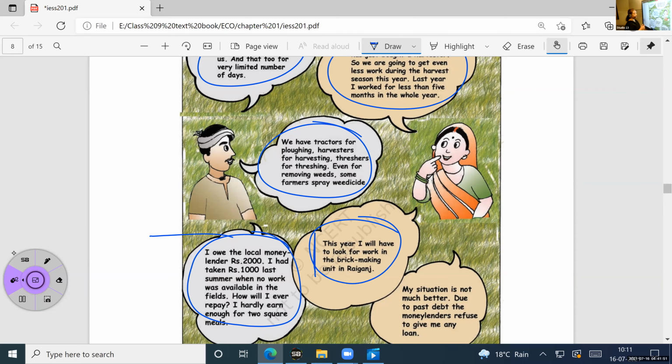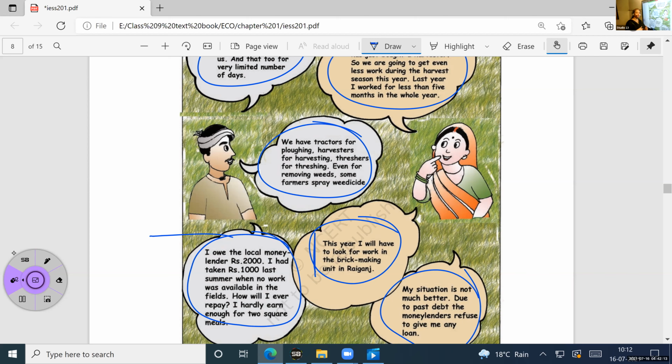Nima, can you read the next one? The last one? Yes, ma'am. My situation is now much better. Due to past struggles, the moneylenders refused to give me any loan. See, she has also taken a loan. And has she repaid that? No, she did not repay that.